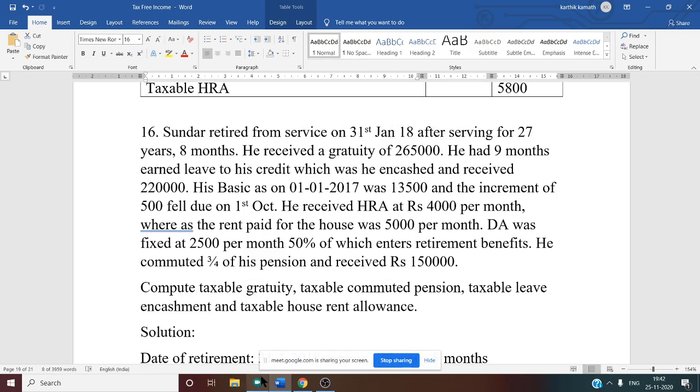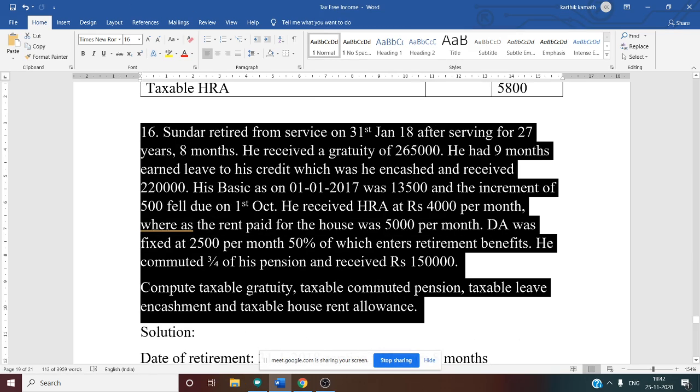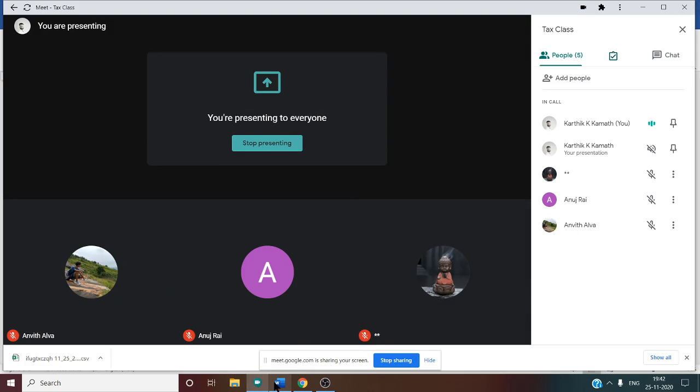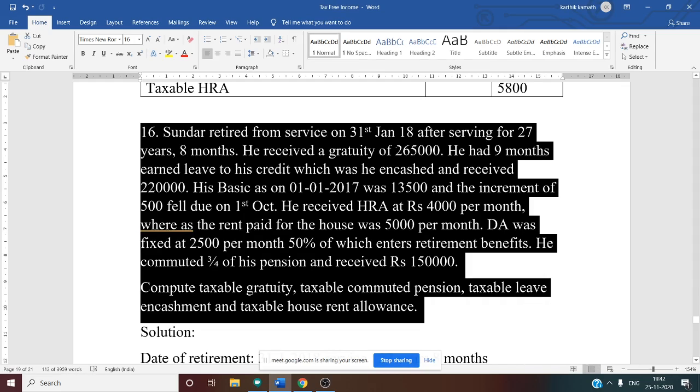Can you tell me how to calculate the last drawn salary now? He retired in January. We are doing a gratuity calculation, so we want the salary for the month. Can you tell me which month's salary we want?